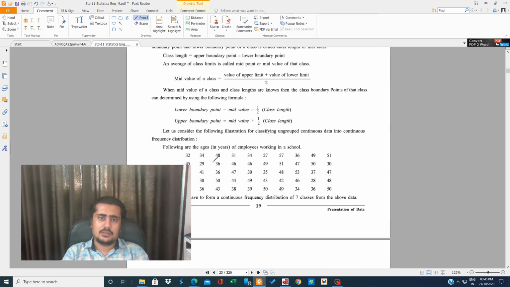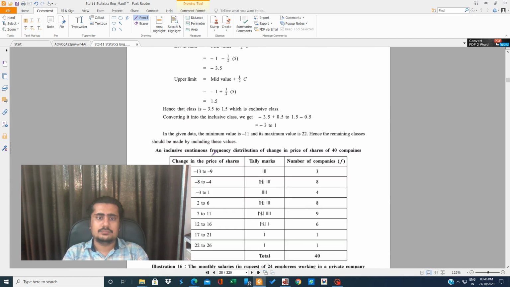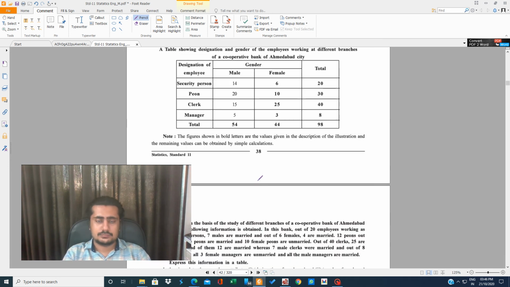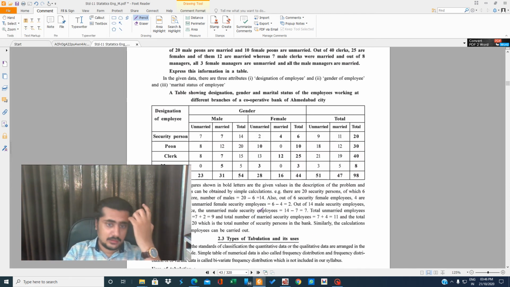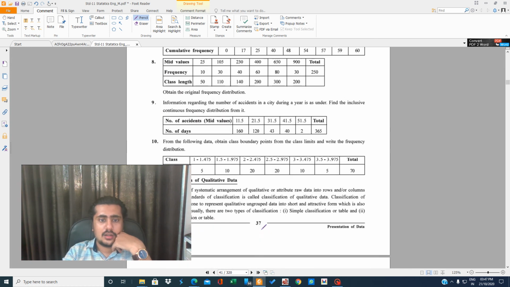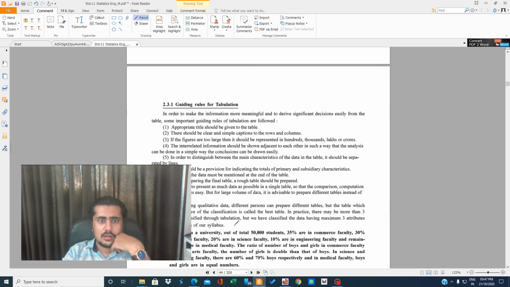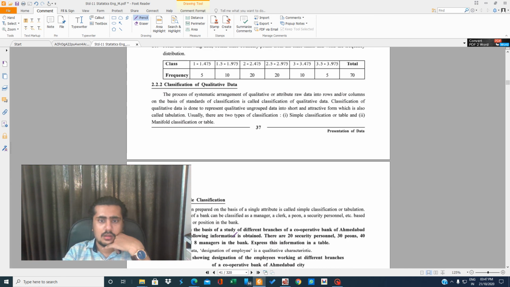So let us start from topic 2.3. Okay, so we are starting the topic tabulation. From here, this tabulation starts actually.